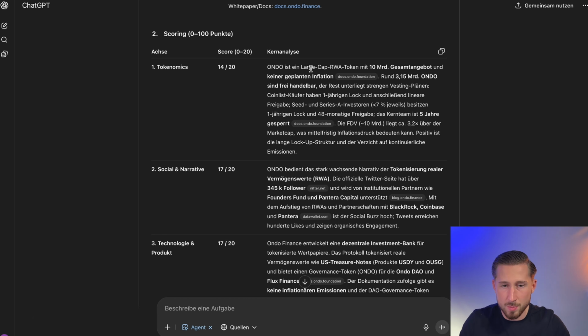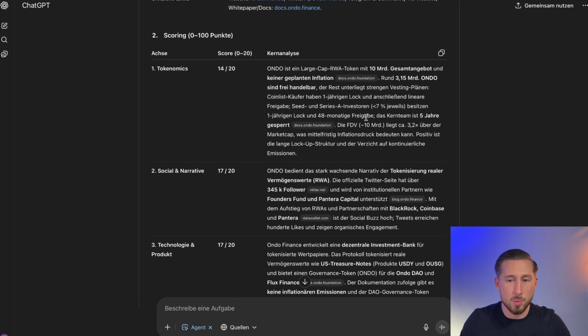and now we're really getting into the nitty-gritty, into the details. The tokenomics are being rated 14 out of 20. In my opinion, everything here was also interpreted correctly. Of course, we have the advantage that the core team is completely locked for 5 years. I would say that's definitely a positive, but the clear downside is that in this case the fully diluted amount is 10 billion. This means that there will be quite a bit of inflation added, and this is also clearly and correctly identified here, which could mean inflationary pressure in the medium term.